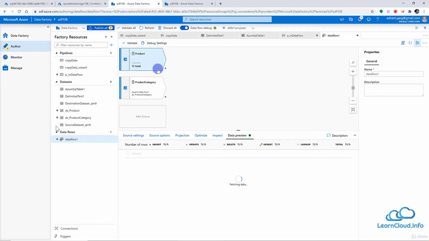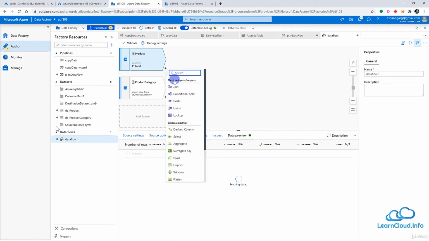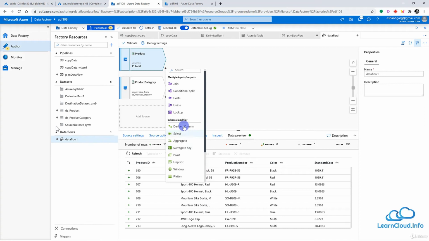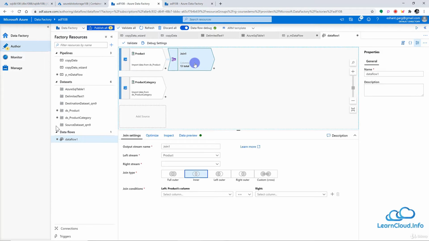So our next goal is to join both of these tables. So on the product, I have this little plus sign here. So let me click here, and I can see all the possible transformations here. In the background, you can see data from the product file has been fetched here for us to preview. So we have these transformations here, and I'm going to use the join transformation. So let me click here, and if I go to the join, let me name it join product and product category here. All right.